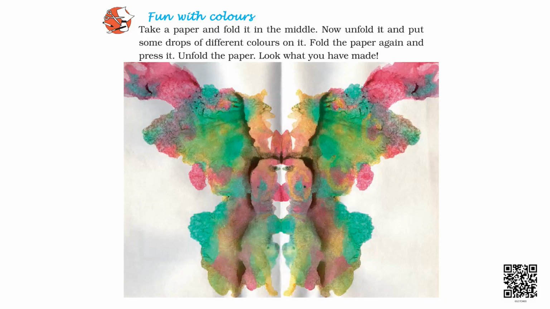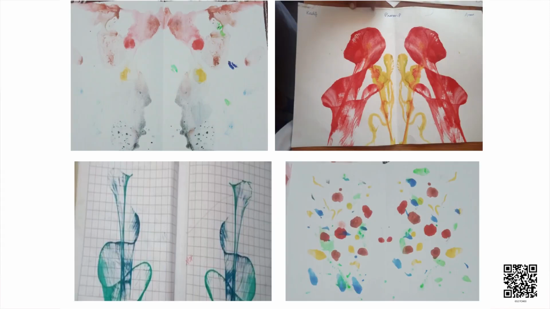Here is an example of the picture given. It seems like a butterfly. Okay, so this activity you can do at your home. Children, look at the pictures here. These are the pictures drawn by children like you in my class. So, here also they have done the same thing. They put drops of colored water on the page, then pressed it, and when they unfolded it, these shapes are seen. So, isn't it beautiful? So, you also try this activity at home and enjoy it.